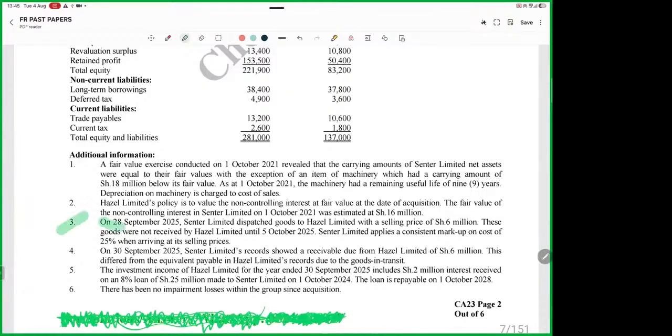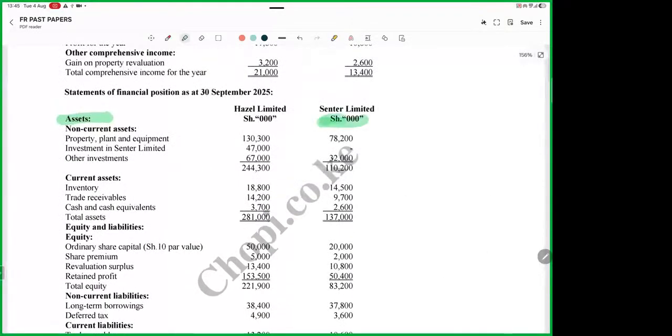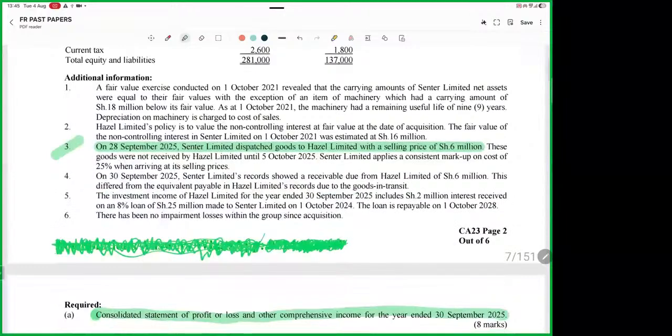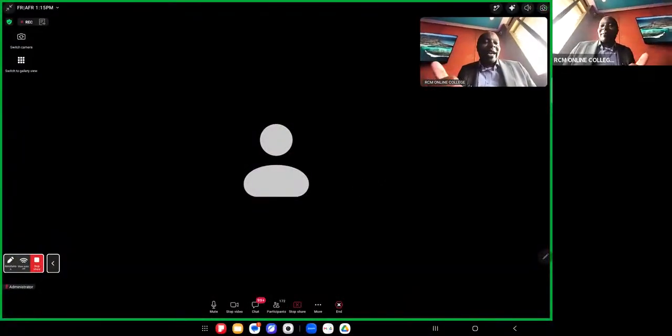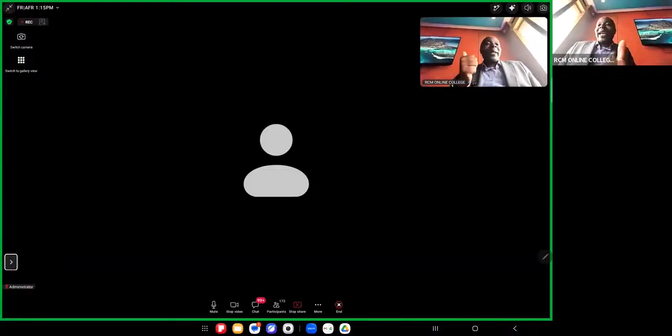We are told on 28 September 2025, Centel Limited dispatched goods to Azure Limited with a selling price of 6,000. Remember our figures here are in thousands, so even these ones, you read them in terms of thousands. Ladies and gentlemen, if I run a school like RPM College, and then my son comes to study here and goes to the bank and pays fees, that is a fake sale to me.